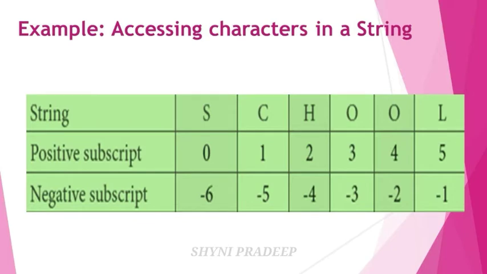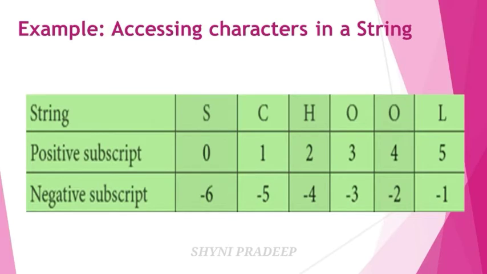And the negative index values always start from the last character in reverse order and begin with -1. So -1 for L, -2 for O, -3 for another O, -4 for H, -5 for C, -6 for S. So this is the way of allocating positive and negative index values to a string.